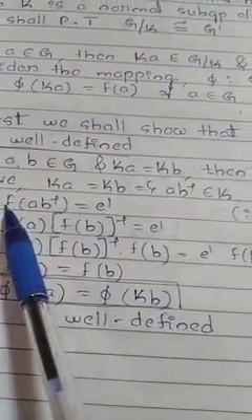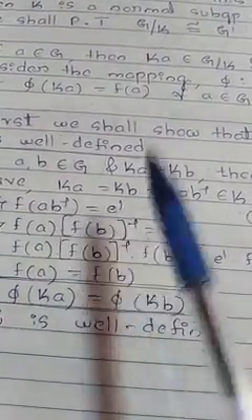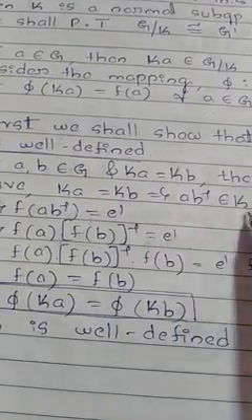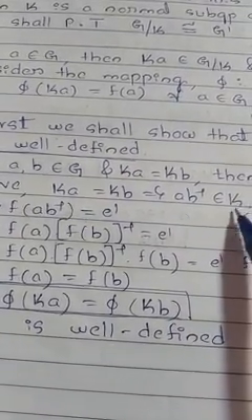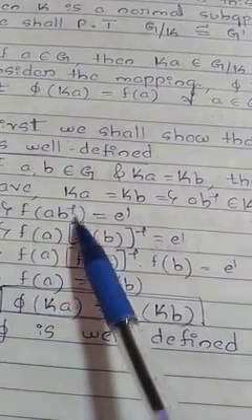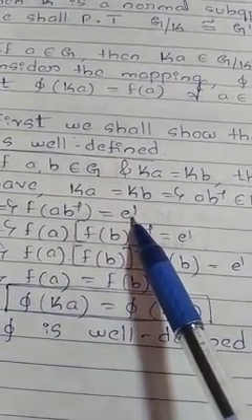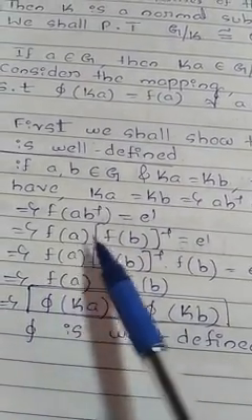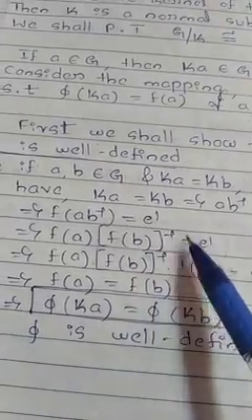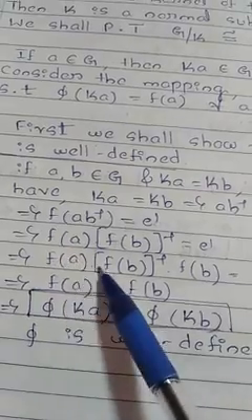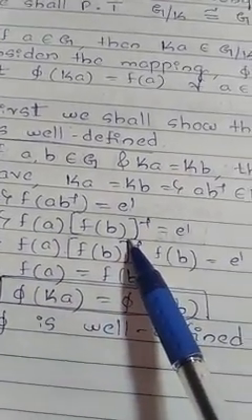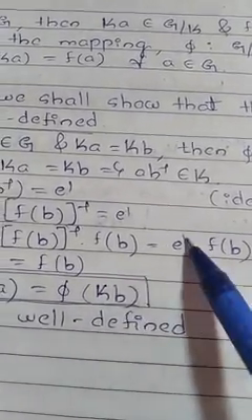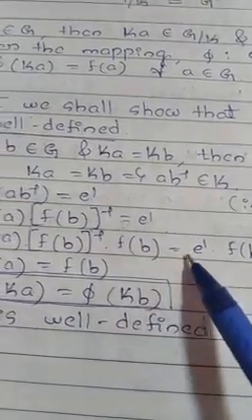That means f of ab inverse is equal to what? If ab inverse belongs to K, any element of K, then by the definition of kernel of homomorphism, f of ab inverse is equal to the identity element e dash. That implies f of a into f of b whole inverse is equal to e dash. Multiply f of b on both the sides.